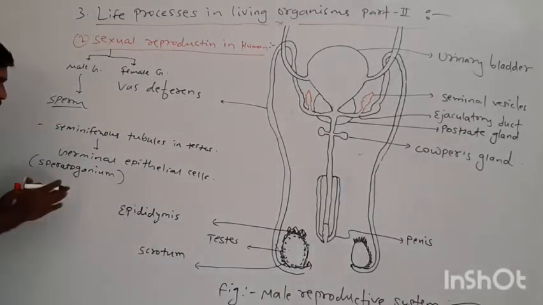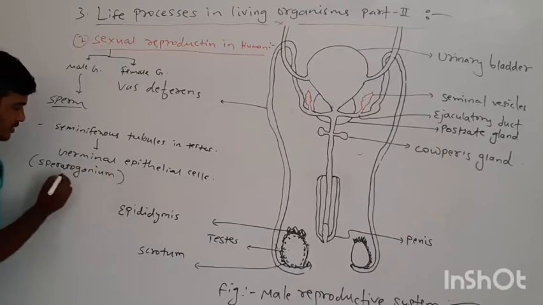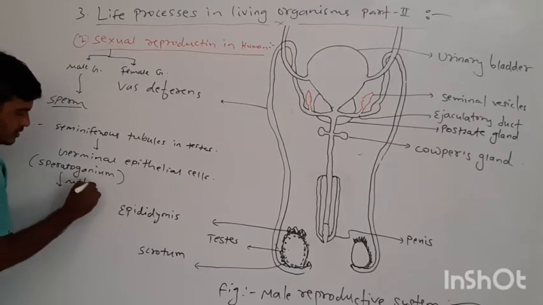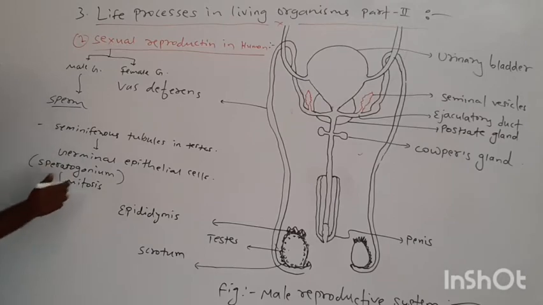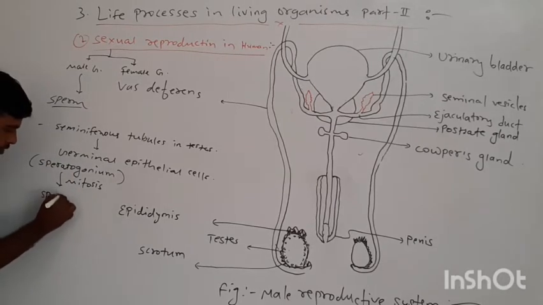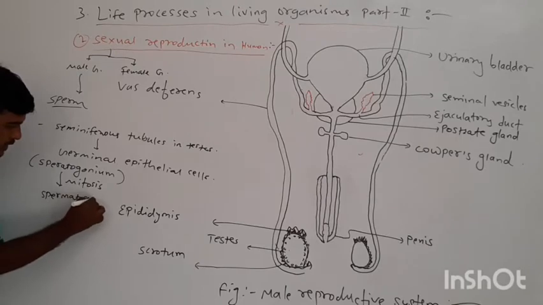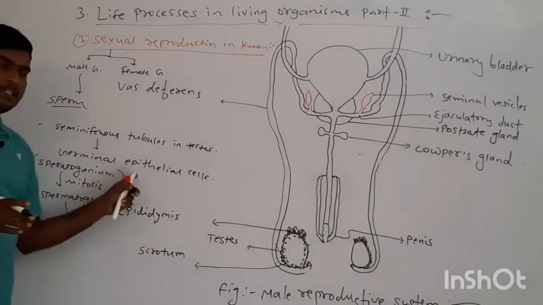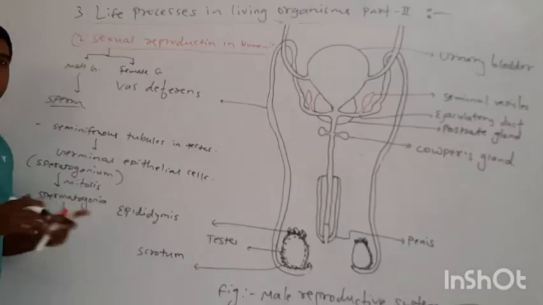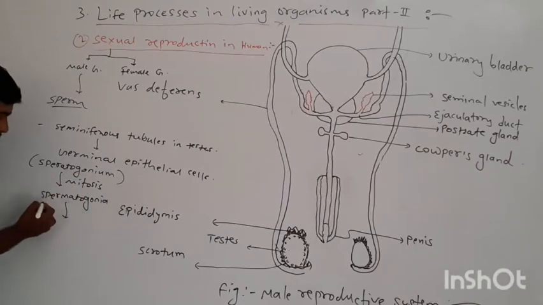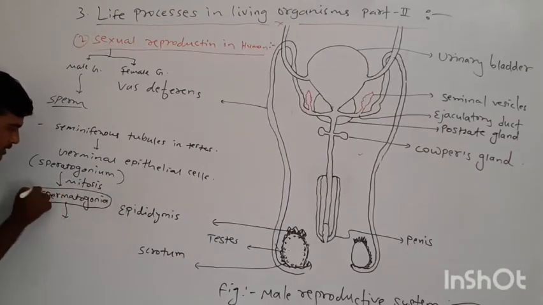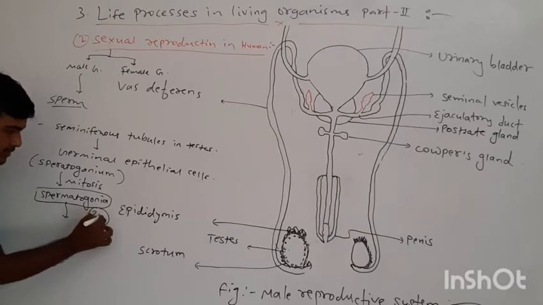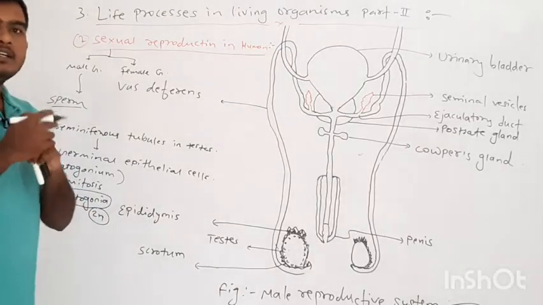In these spermatogonium, mitotic division occurs. Mitosis occurs in these cells and forms spermatogonia, which are diploid in nature, right?